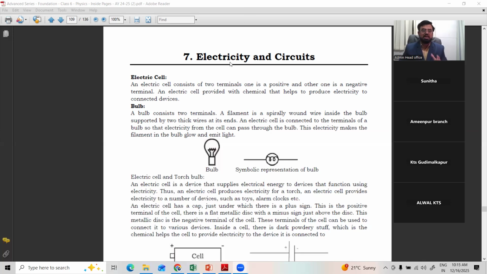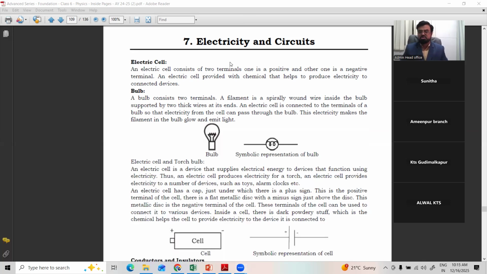So now we'll start with some important terms which we regularly use in electricity. After knowing the basic background history, we'll come to some important terms, starting with the electric cell. Electricity is nothing but flow of charge from one place to another.